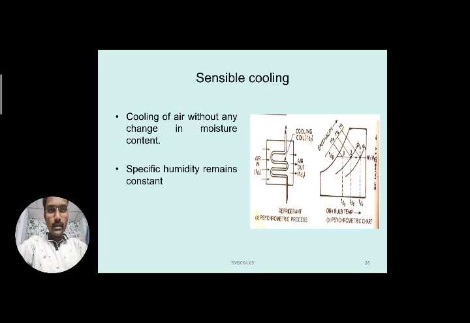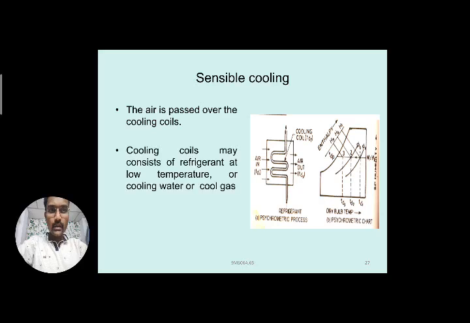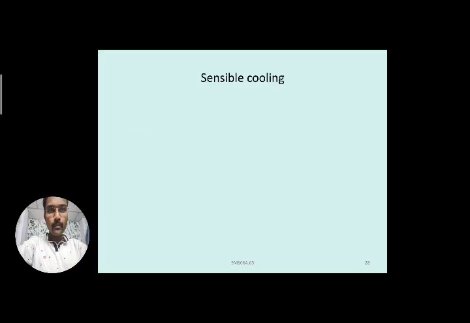Specific humidity remains constant here. The air is passed over the cooling coils, you can see here. Cooling coils may consist of refrigerant. So refrigerant is a cooling medium here, which is passing at low temperatures in the coil, or some cool gas or some cool water can also be used here to move in the cooling coil, where it creates low temperatures. Then the temperature of that particular air can be reduced.